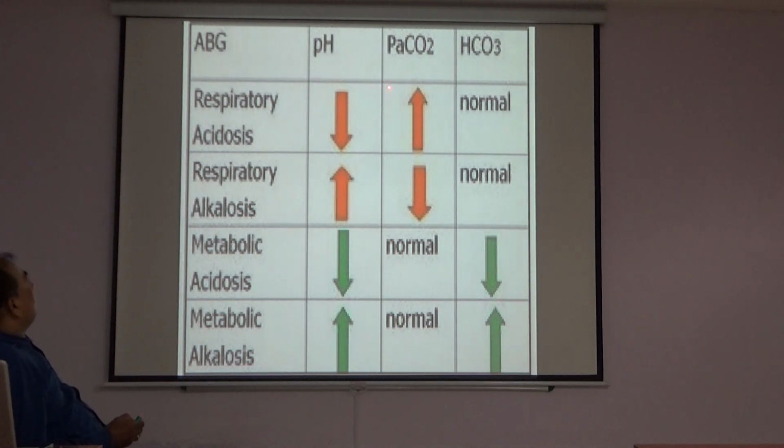Another slide also shows the relation of respiration and pH. Respiratory acidosis: pH decreases, carbon dioxide increases. Respiratory alkalosis: pH increases, carbon dioxide decreases. Metabolic acidosis: pH decreases, bicarbonate decreases. Metabolic alkalosis: pH increases, bicarbonate increases. So that is important for multiple choice questions in PG or simple examinations.